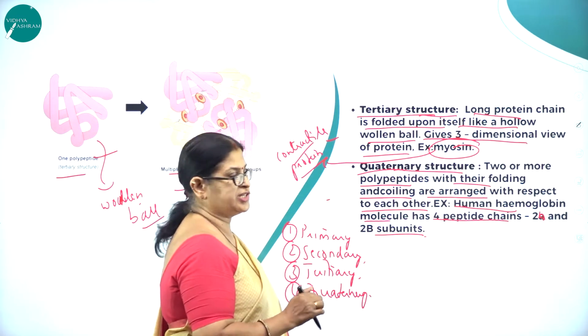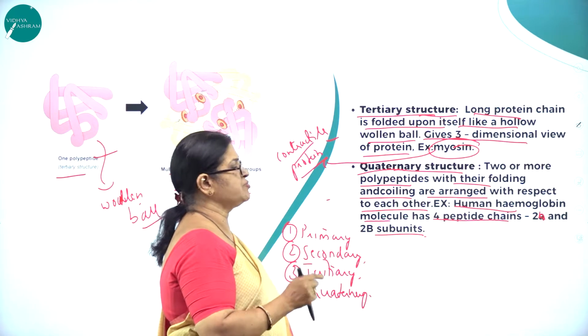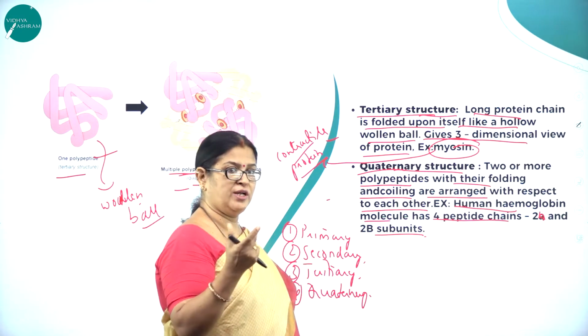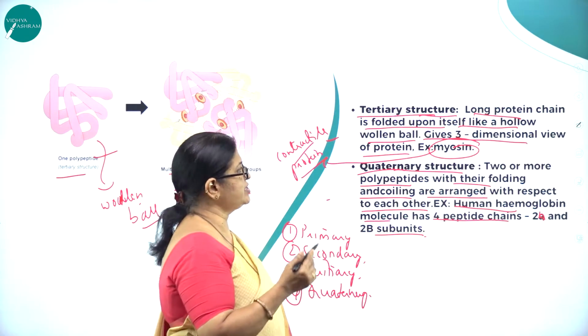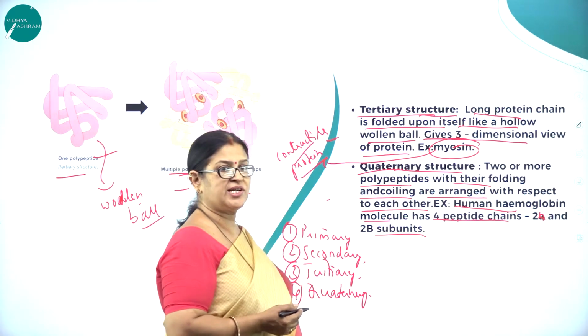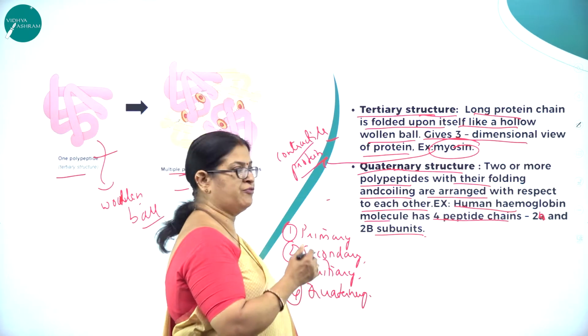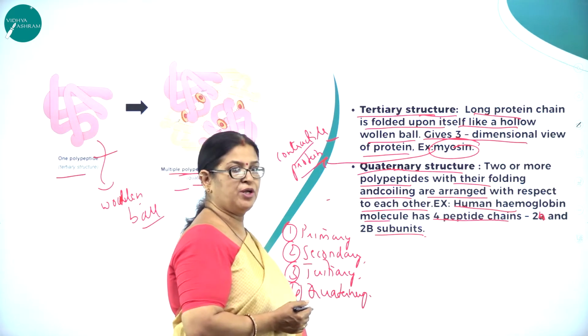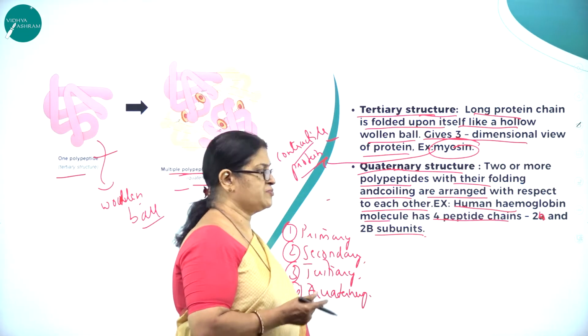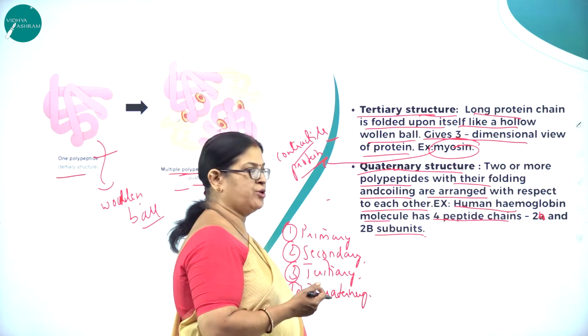So what is tertiary structure? A long protein chain is folded upon itself like a hollow woolen ball. It gives a three-dimensional view of the protein. Example you can give is myosin. Then quaternary structure: two or more polypeptides with their folding and coiling are arranged with respect to each other. Example, the human hemoglobin molecule has 4 peptide chains, 2 alpha and 2 beta subunits.